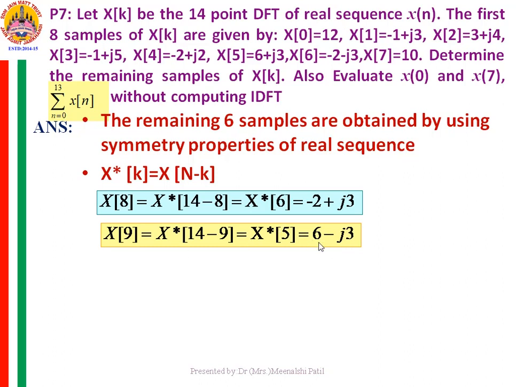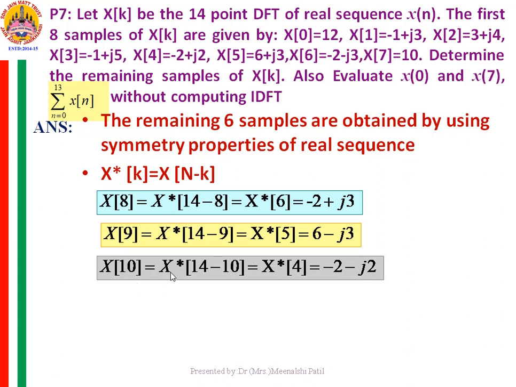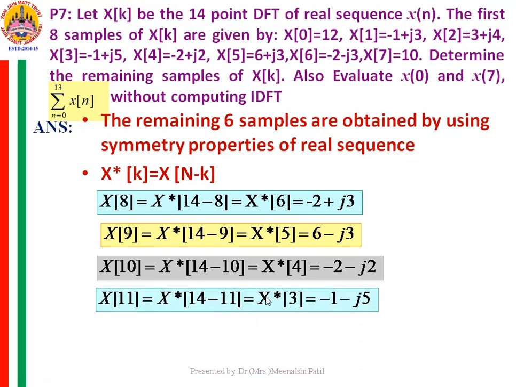So x9 is equal to 6 minus j3. x10 is equal to the conjugate of x4, since 14 minus 10 is 4. x4 is minus 2 plus j2, so x10, the conjugate of x4, is minus 2 minus j2. x11 is similarly the conjugate of x3, and the conjugate of x3 is minus 1 minus j5. So x11 is minus 1 minus j5.